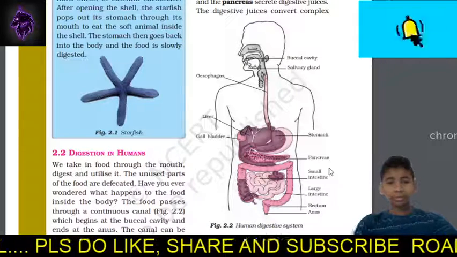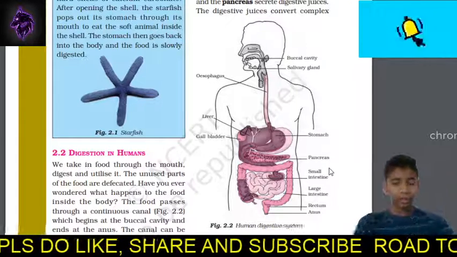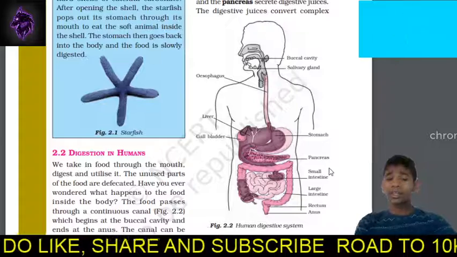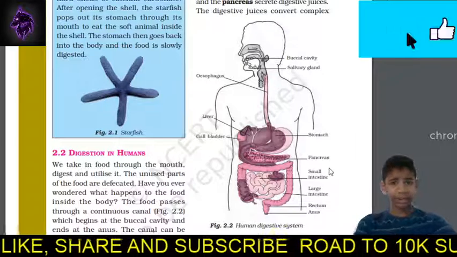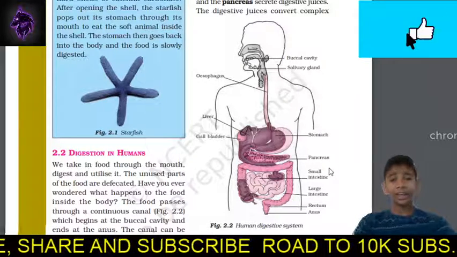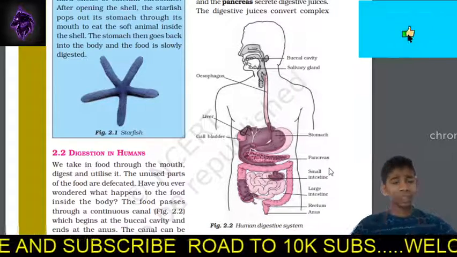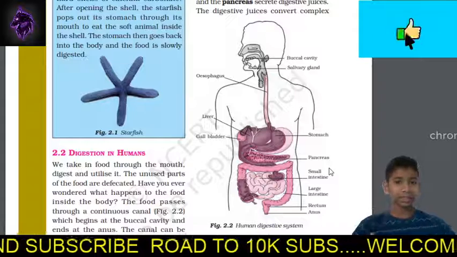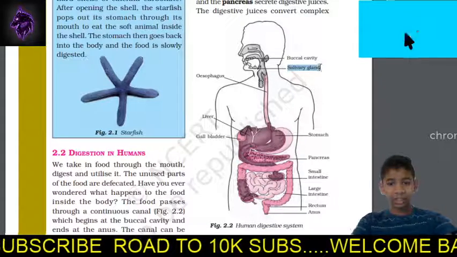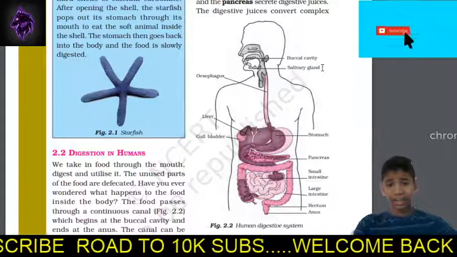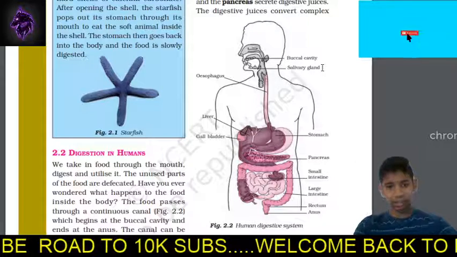So this is called the digestive system. We all know that, right? But there is another canal that we are discussing right now. That's called the alimentary canal or the digestive tract. This alimentary canal consists of the same organs but no glands. As you can see here, this is the salivary gland. The alimentary canal does not consist of the associated glands.